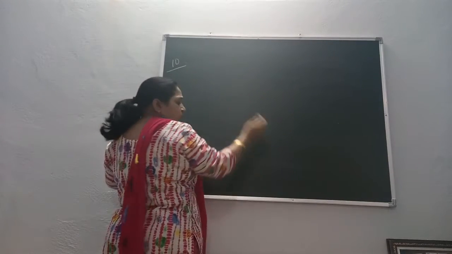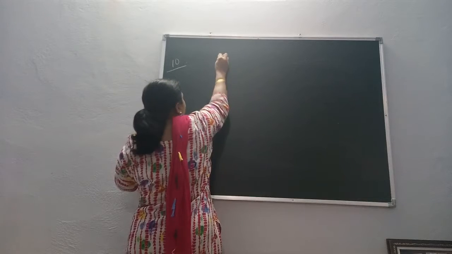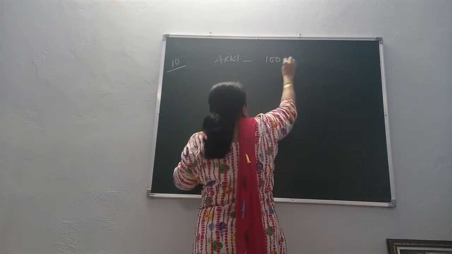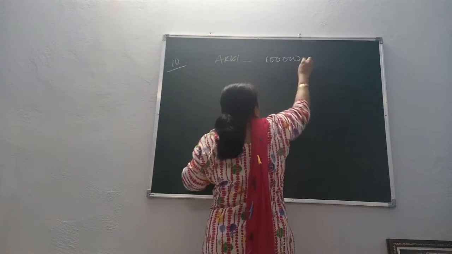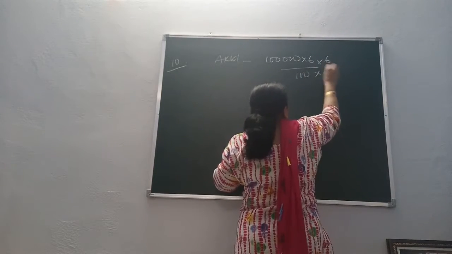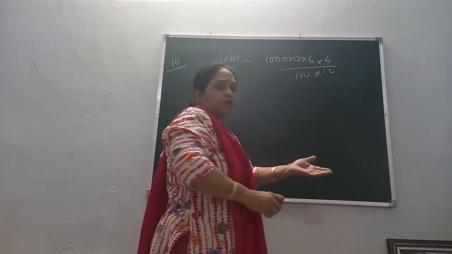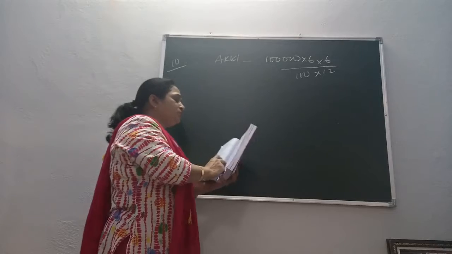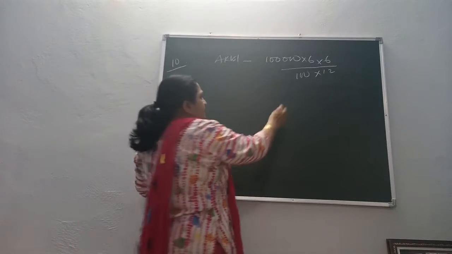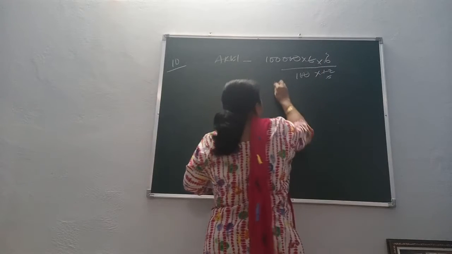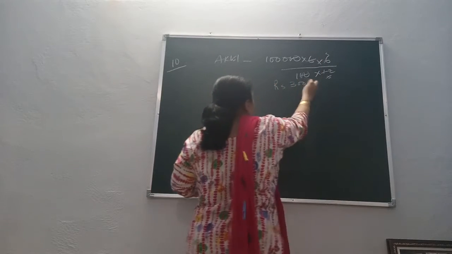Naturally, the profit for the year has been provided. Akhil has provided a loan of 1 lakh at the rate of 6% for 6 months. Again, he has advanced on 1st October only, so it will be for 6 months. So naturally, this figure will come to rupees 3,000.